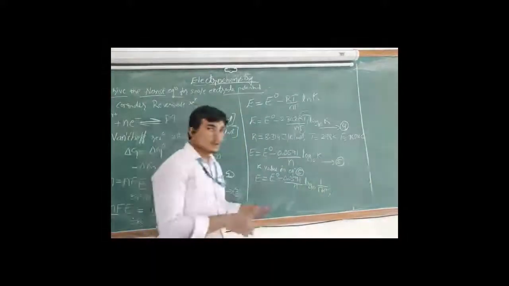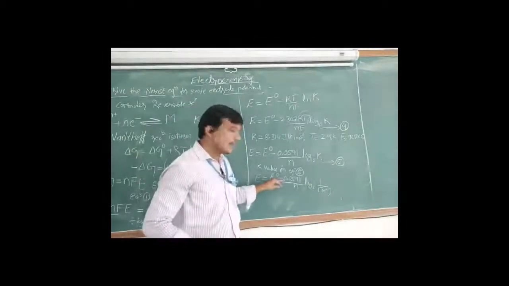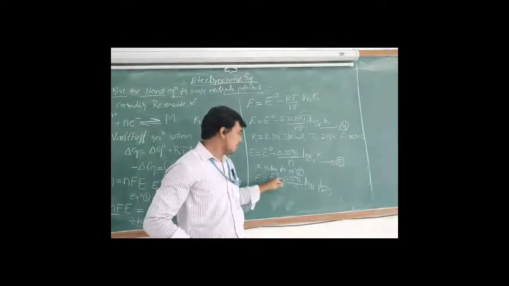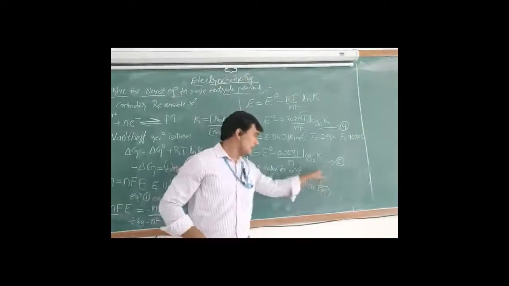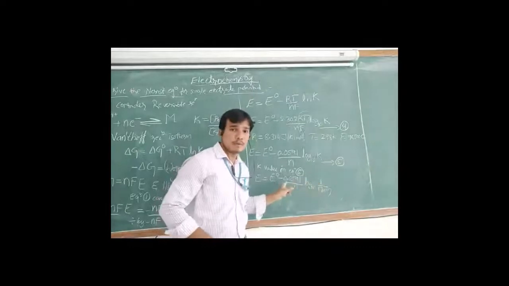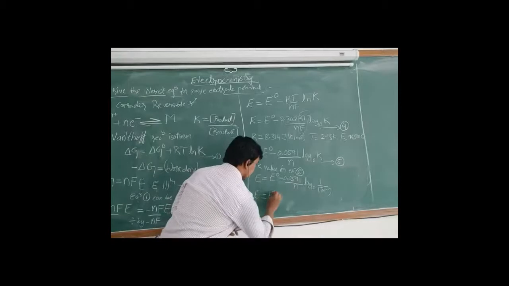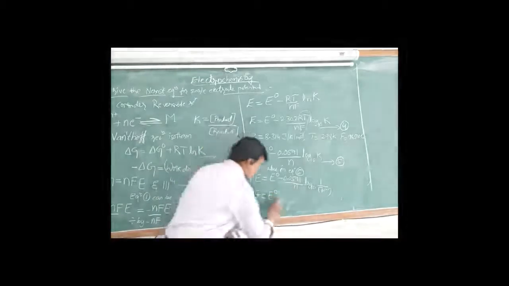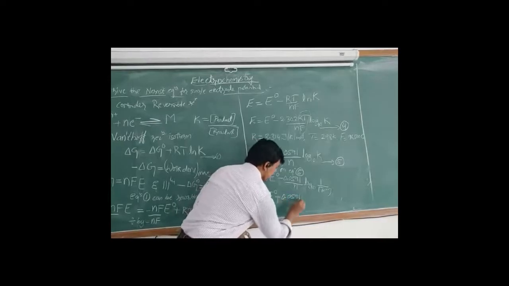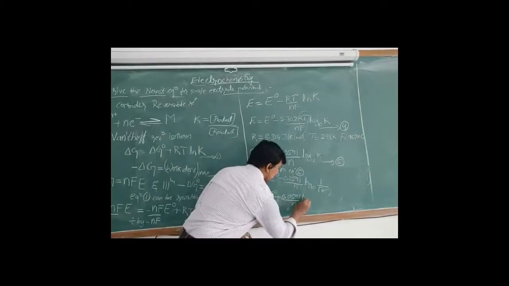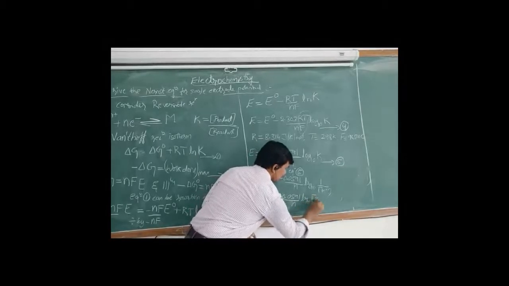So for easy calculation, here negative is there. I will convert it as positive. How? It is in denominator. If it comes to numerator, it will be positive. For our convenience in calculation, I made it plus 0.0591 by n into log with base 10 concentration of metal ion.